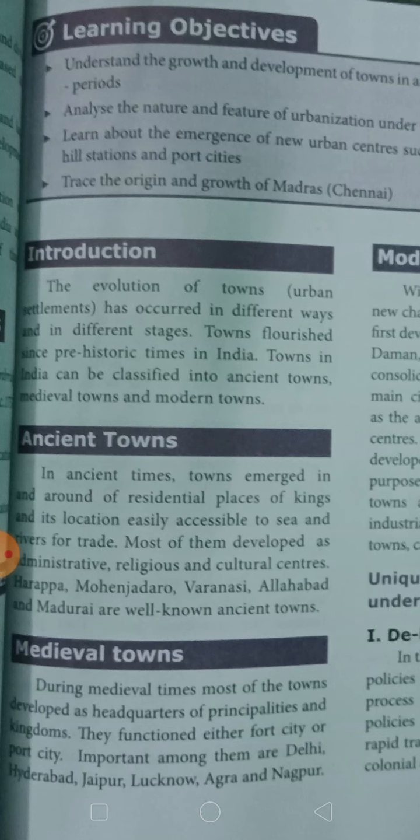In ancient times, the cities appeared in the king's settlements, and the city structure was suitable for trading by sea and rivers. Most of them developed as administrative, religious, and cultural centers. Harappa, Mohenjo-daro, Varanasi, Allahabad, and Madurai are well-known ancient towns.